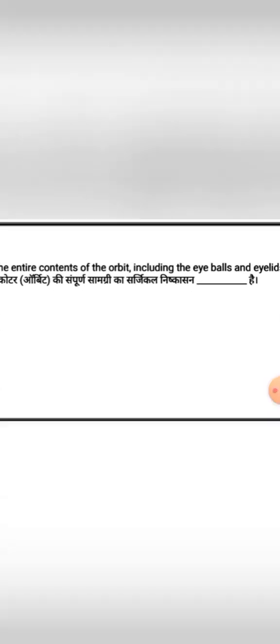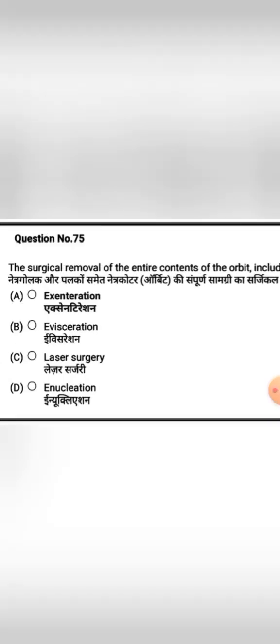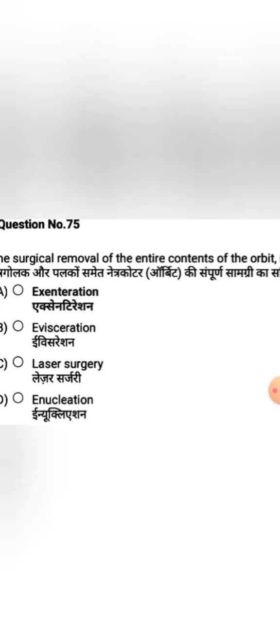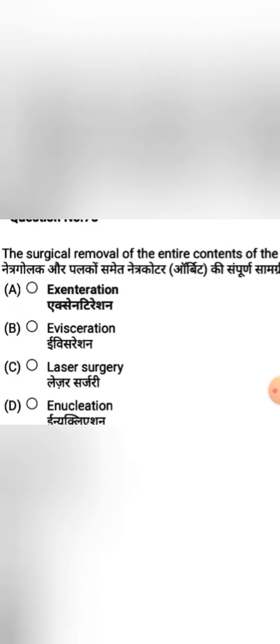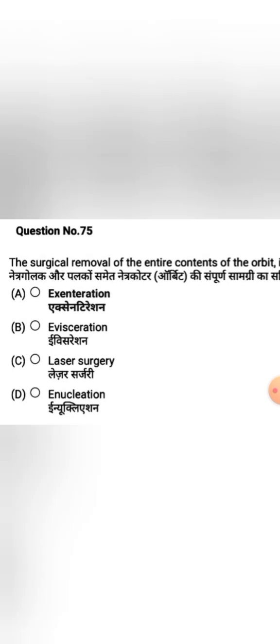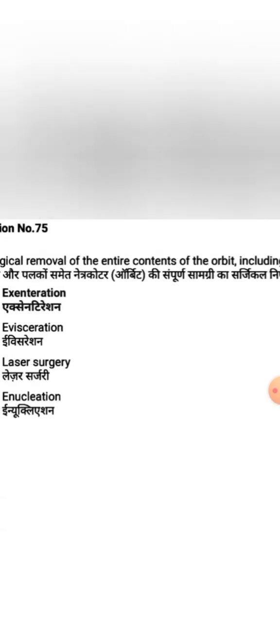The next question: the surgical removal of the entire content of the orbit including the eyeballs and eyelids is. Options: option A, exenteration, option B, evisceration, option C, laser surgery, option D, enucleation. Surgical removal of the entire content of the orbit, including eyeballs and eyelids, is known as exenteration. Option A is the correct answer.